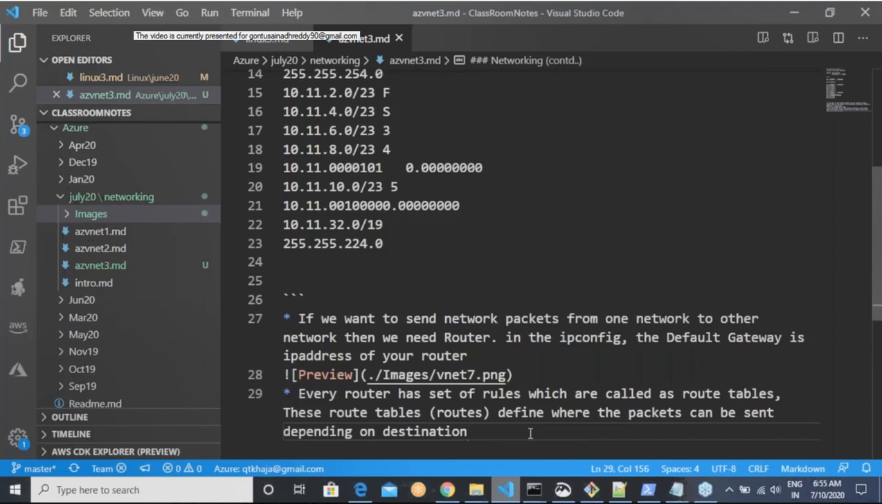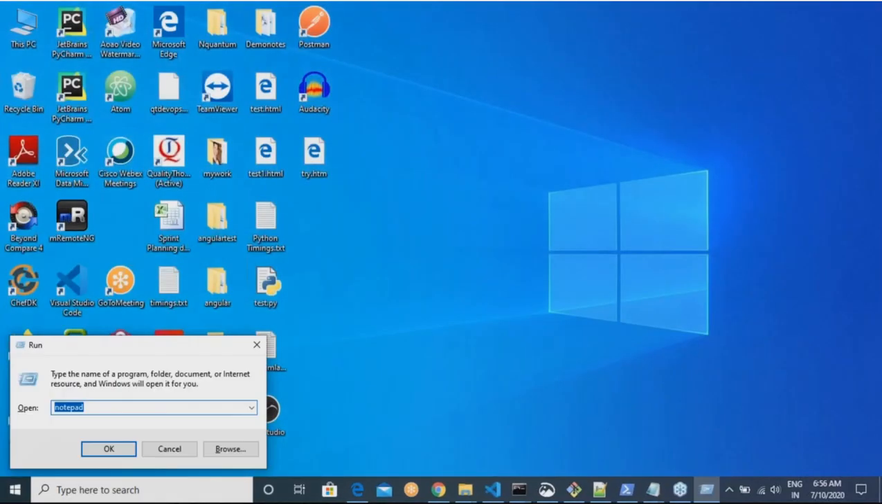Whenever we create any network packet, there are two things that will definitely be in the network packet. One is the source, the other one is the destination. Every network packet will have a source and a destination. Now, in your router, you will have rules. Those rules are called route tables or routes. These rules tell whether you can forward the packet or you cannot forward the packet. So let us do a small example around it.